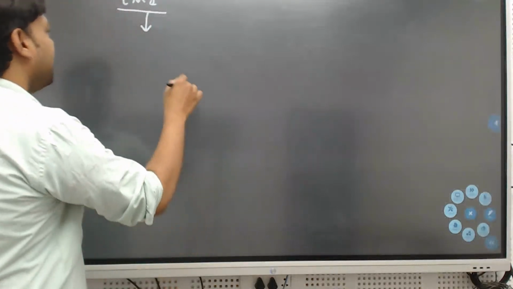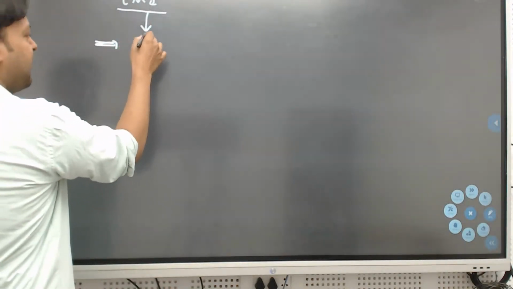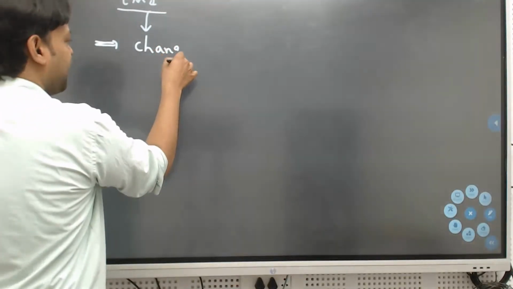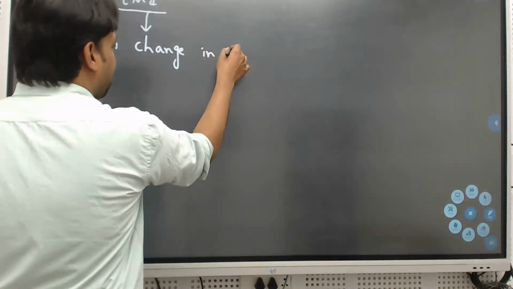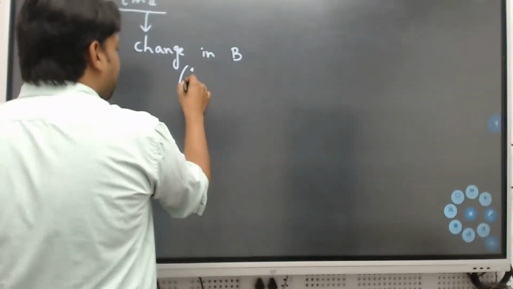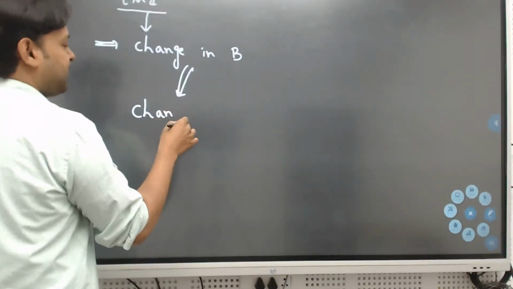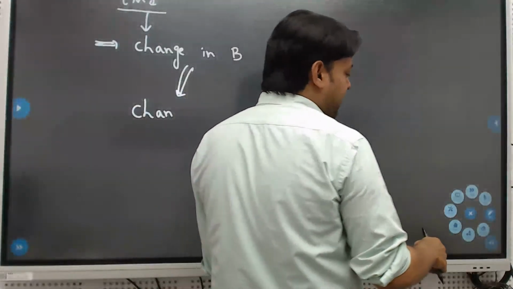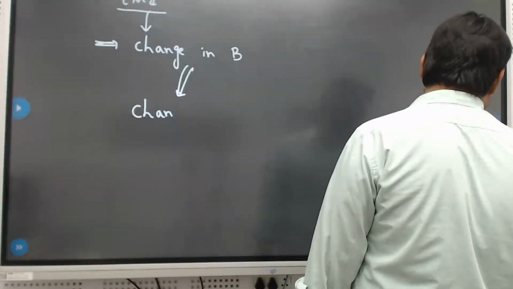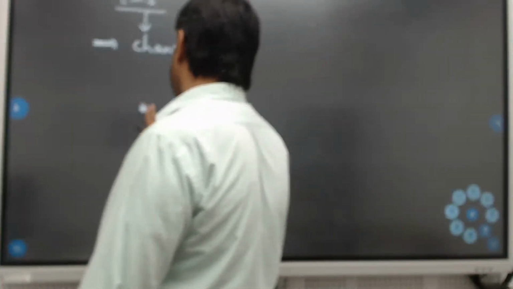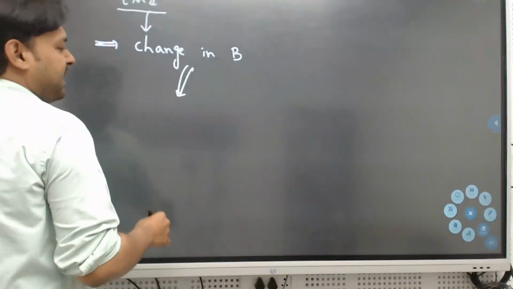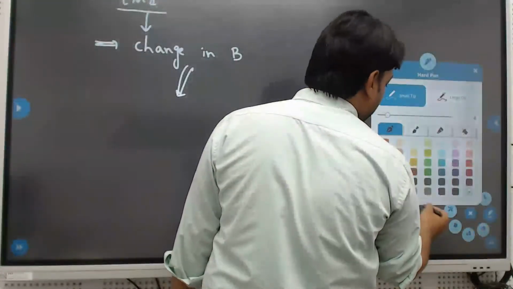So now, if a change in the magnetic field is there, what happened? If there is a change in the magnetic field in any region, in any area, what will happen there is that an electric field will be induced.